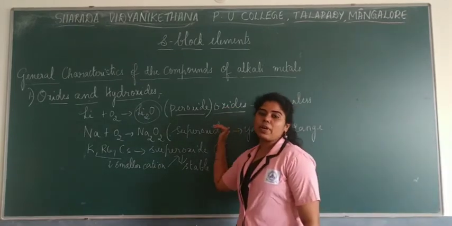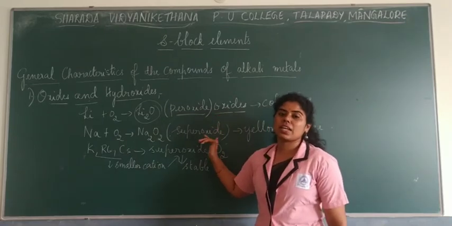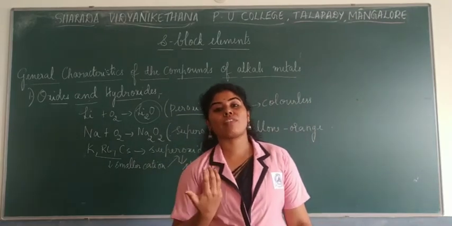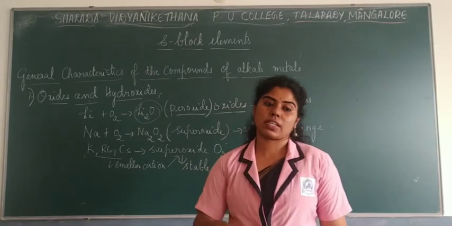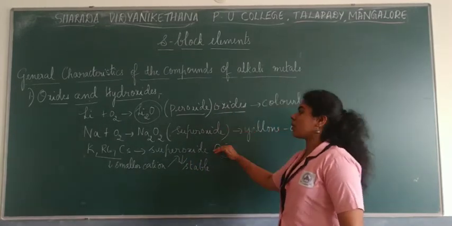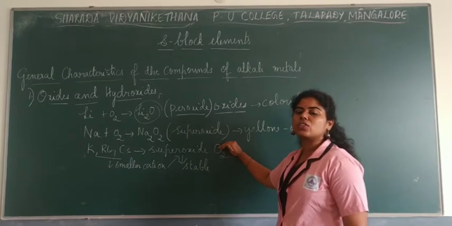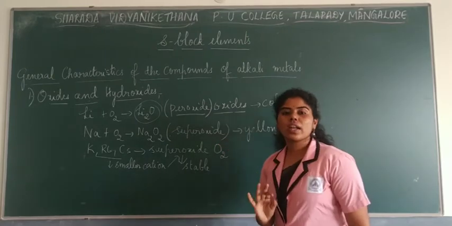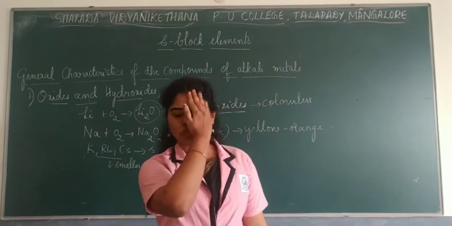This is to be noted, as it can be asked in the exams. What would be the color of oxides as well as superoxides? Oxides as well as peroxides will usually be colorless, whereas superoxides, which are stable in nature, will have a yellowish or slightly orangish color.